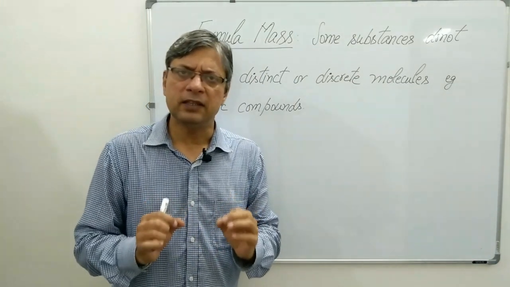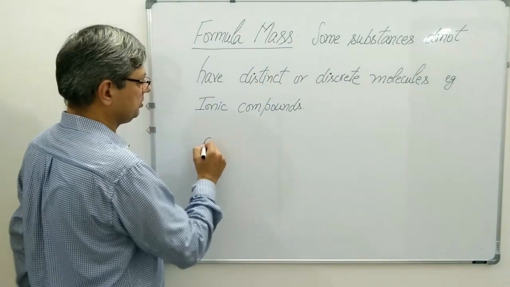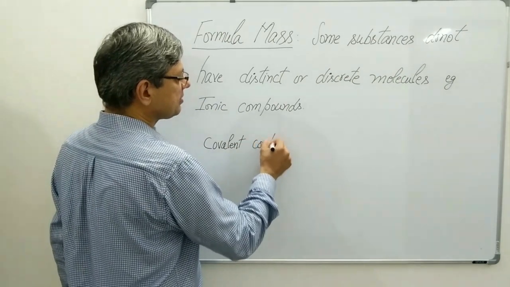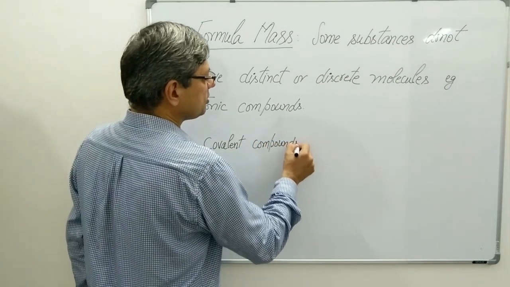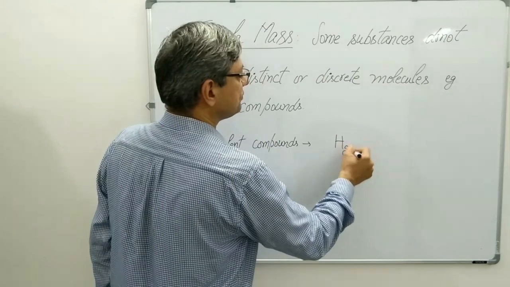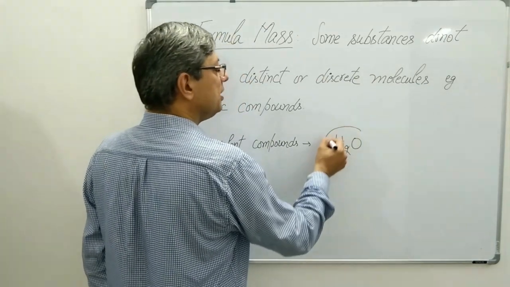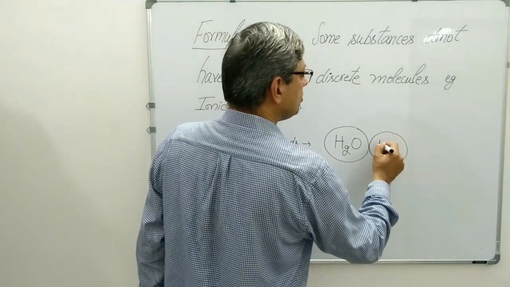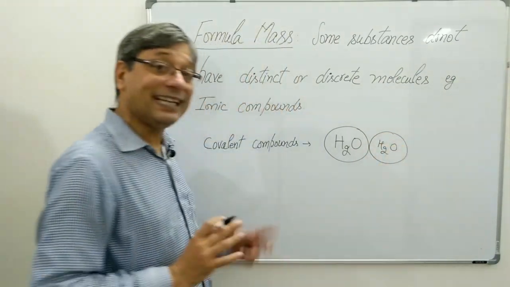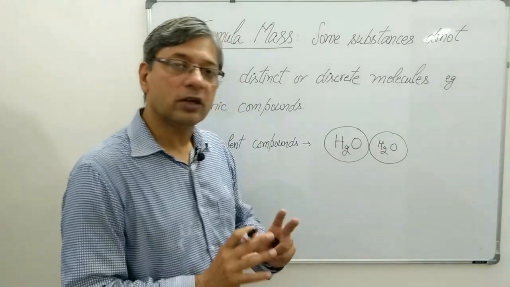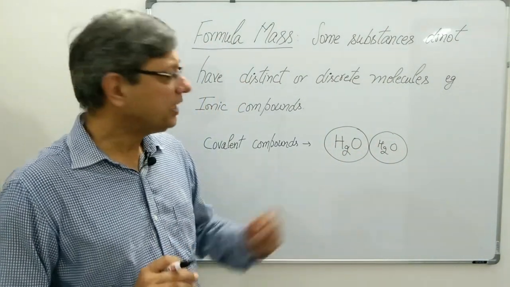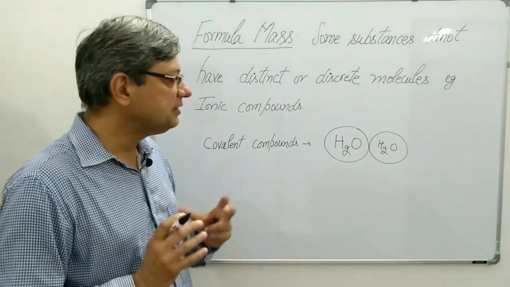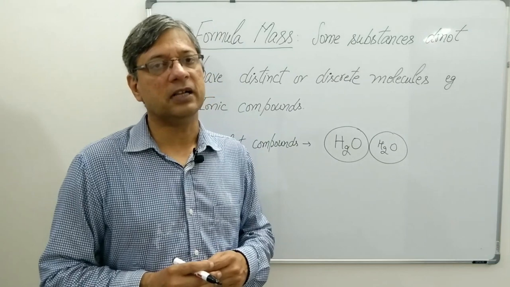Let me explain with the example of a covalent compound. In case of a covalent compound, there exist distinct molecules. For example, water. In water, you will find molecules, each molecule connected to another molecule just by touching. Their atoms do not combine with each other. So each molecule has a distinct formula, and it is easier to calculate their molecular mass.